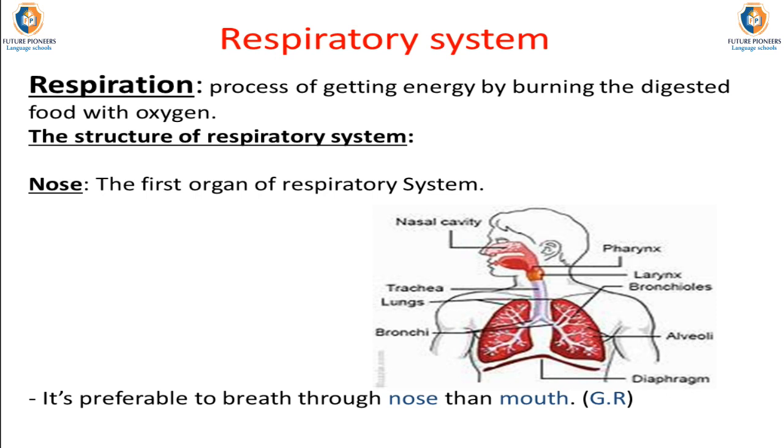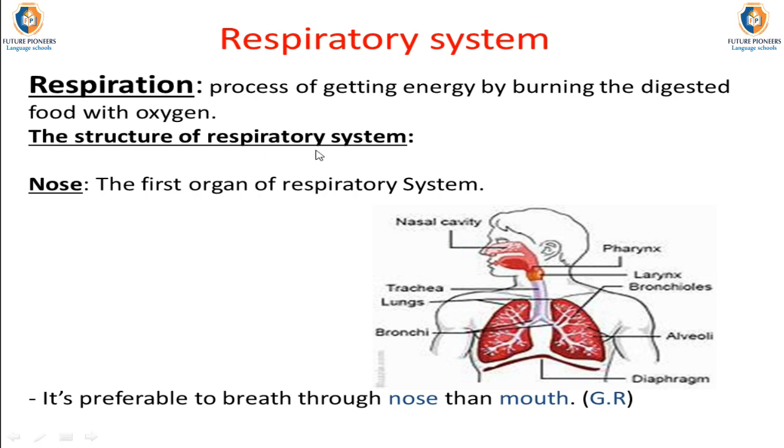Today we are going to talk about the respiratory system, which is responsible for the respiration process. First, if you want to do any work, you need energy. But how can you get this energy? We can get energy from the digested food by burning it with oxygen. This process is called respiration. So, respiration is a process of getting energy by burning the digested food with oxygen.